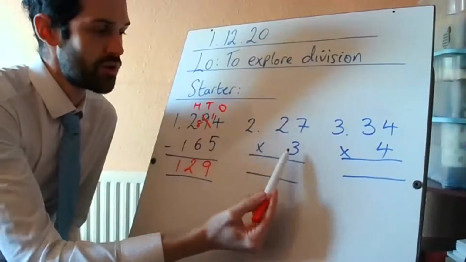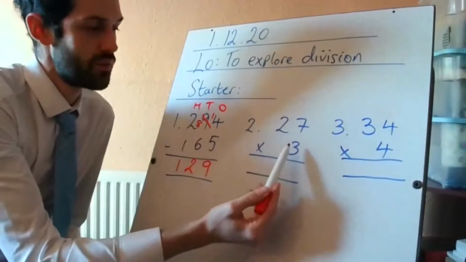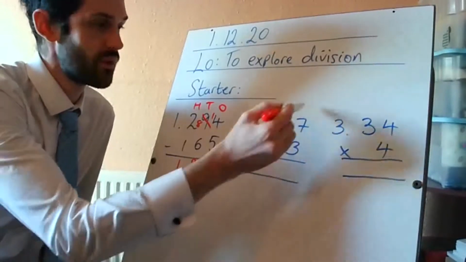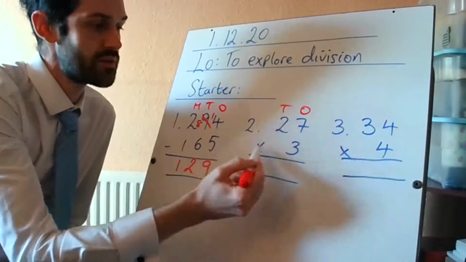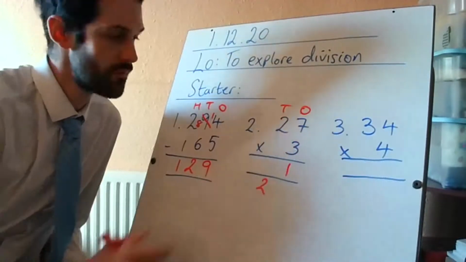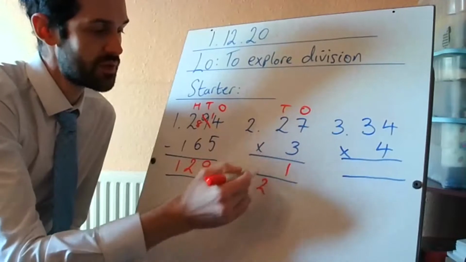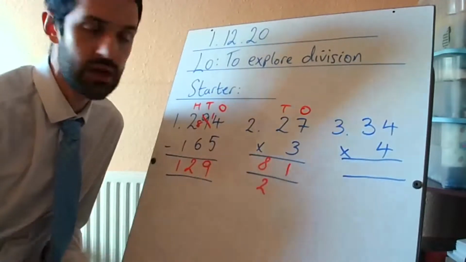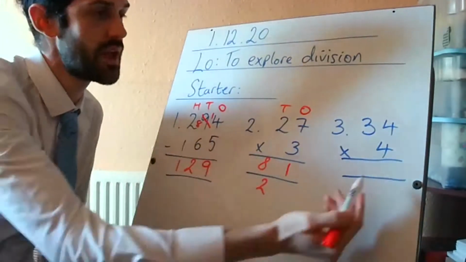Next one, moving on to number 2, column multiplication. We're going to do 3 times 7 out. We first do our ones column and then our tens, 3 times 2. Okay, 3 sevens, 21. 1 down, regroup with 2. 3 times 2 is 6. Add the 2 is 8, guys. Give it a tick or fix it again.